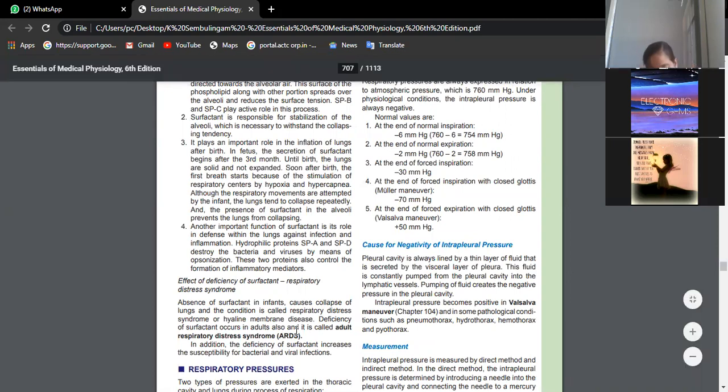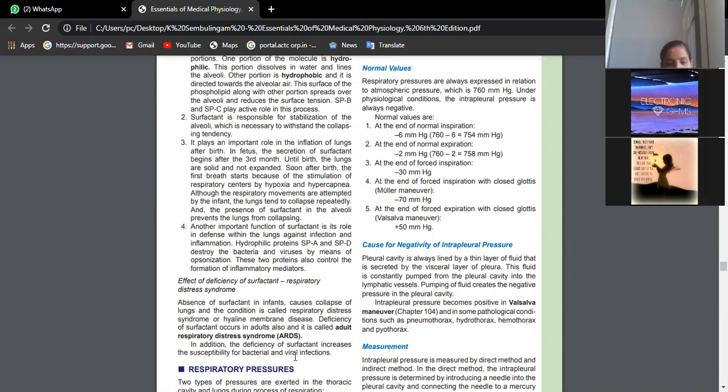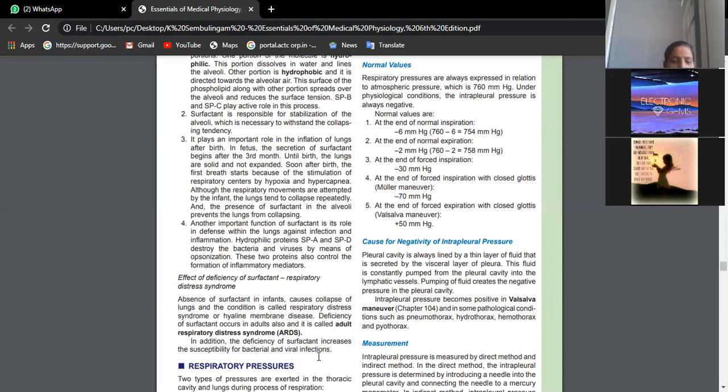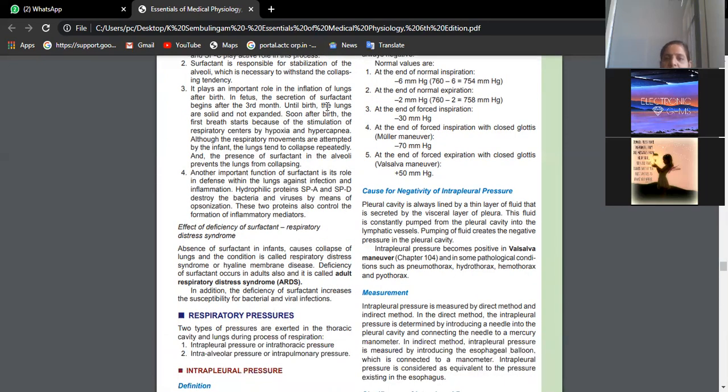Once the surfactant is properly formed, the baby is handed over to the mother. Sometimes, in an acquired disease, surfactant may not be produced, so deficiency of surfactant may occur in adults also, leading to adult respiratory distress syndrome. So that is all about surfactant.